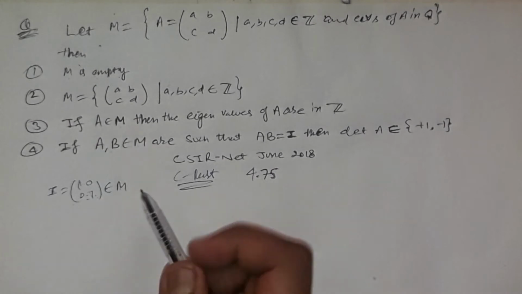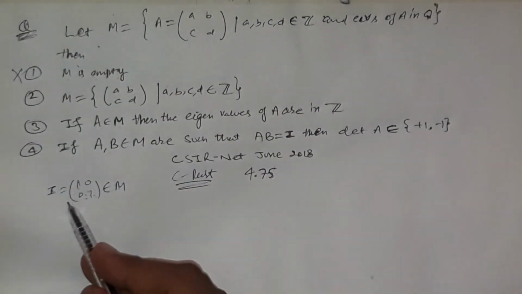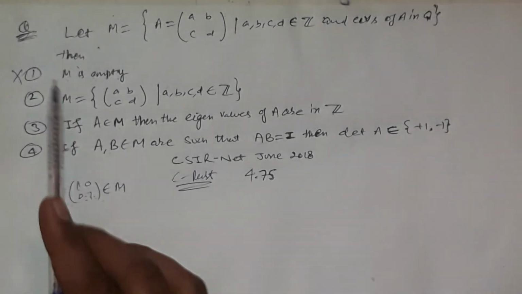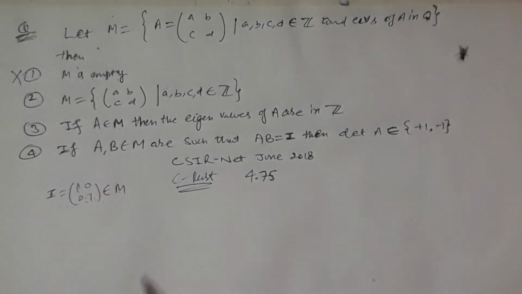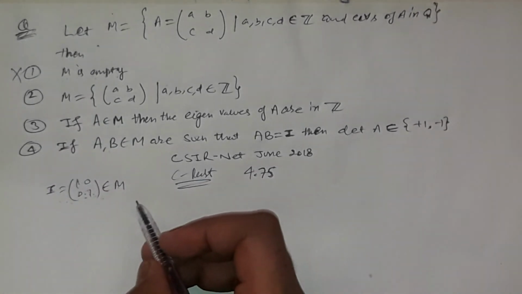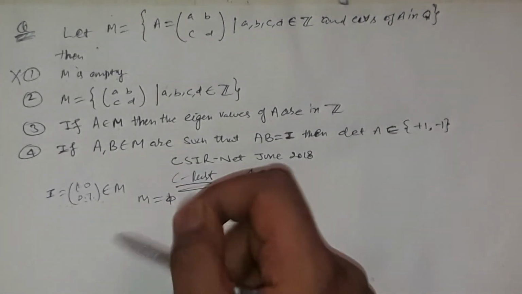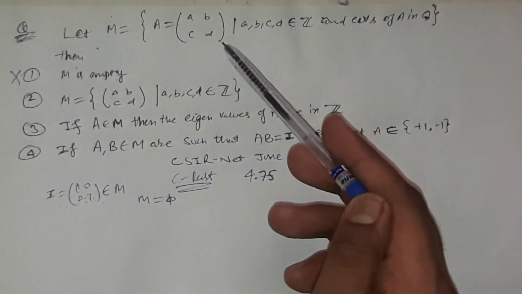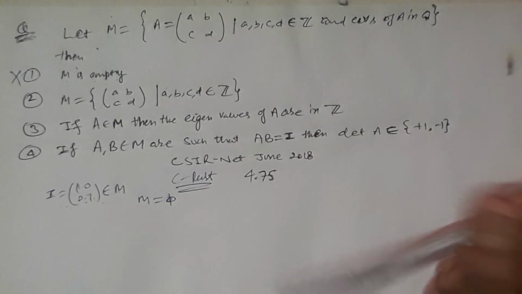So statement 1 is false, by taking this counterexample. Statement first says that this set contains no matrix, not even the zero matrix.